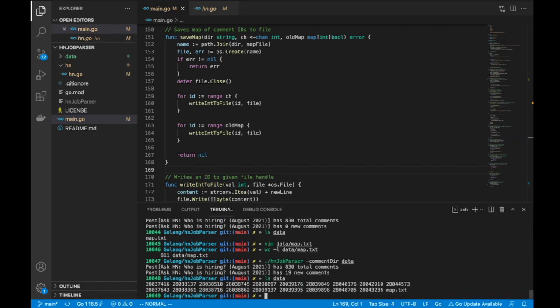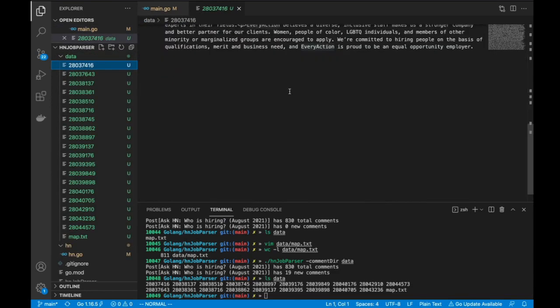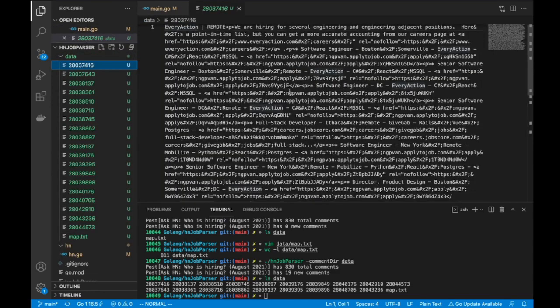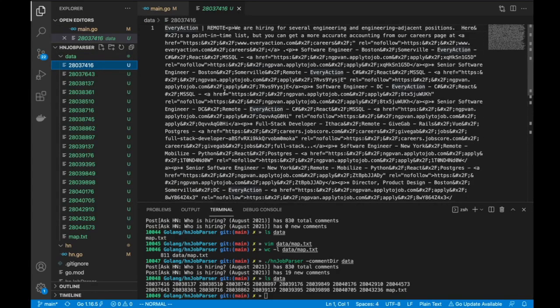So I think we'll discuss the server. Can you open one of the files? Sure, I can open the file. Is it going to be the HTML content actually? The text contains the entire HTML content of the comment, and this is the reason why, because viewing this is a pain. Parsing this is also going to be a pain. Again I would have to write an HTML parser, which is why I just dumped this content and use a web server to show me this content. Let the browser do all the parsing and stuff. Why should I waste my time there?